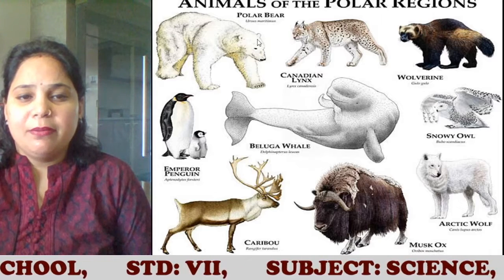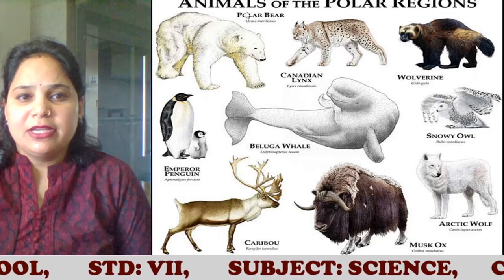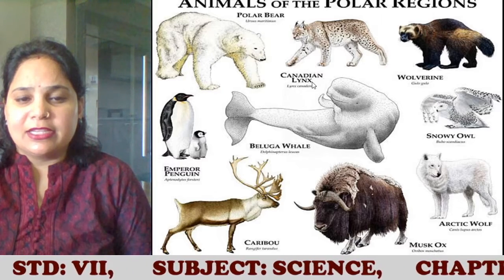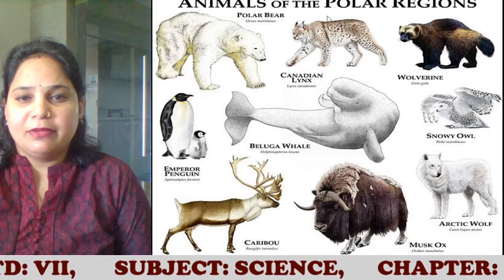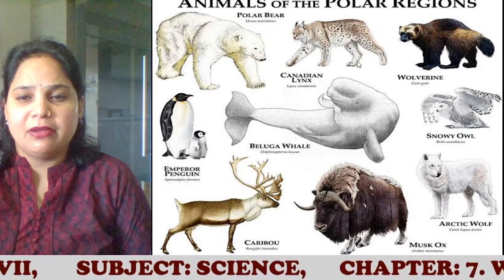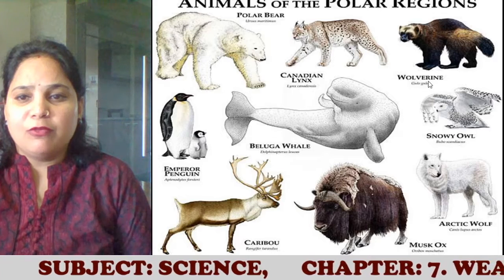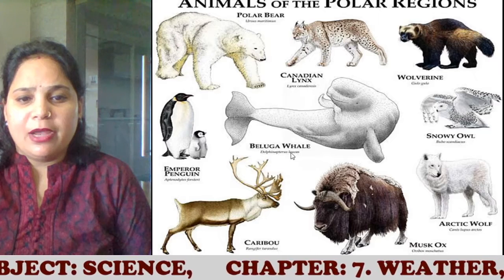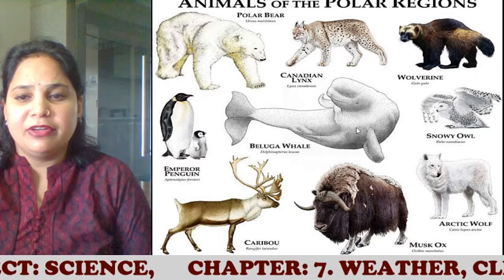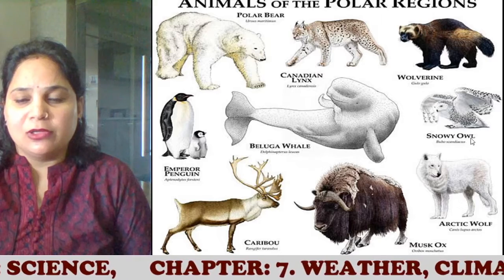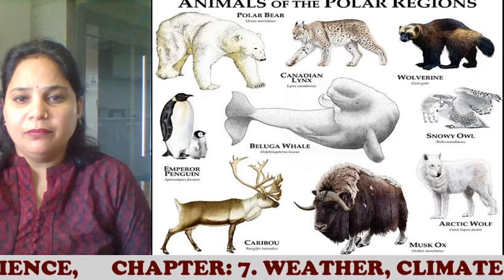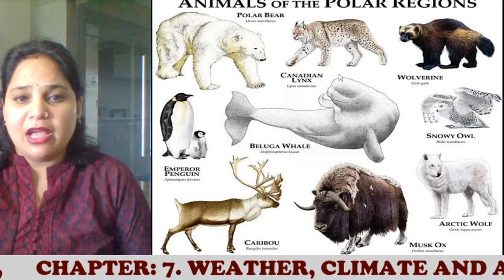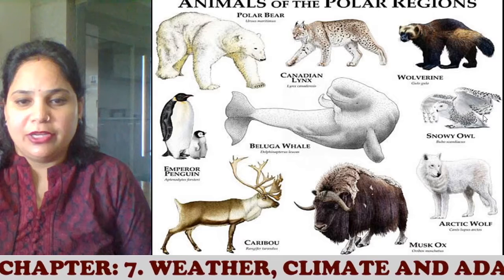Here you can see pictures of the animals of the polar region. This is the polar bear, the Canadian lynx. It does look like a cheetah, but see the body. It will have something different compared to a normal animal. Then the wolverine, the emperor penguin, and the beluga whale. See the whale here, it is different from other whales. Then the snowy owl. You can see the color of the owl. All the animals mostly appear white. That is their adaptation according to the surroundings.